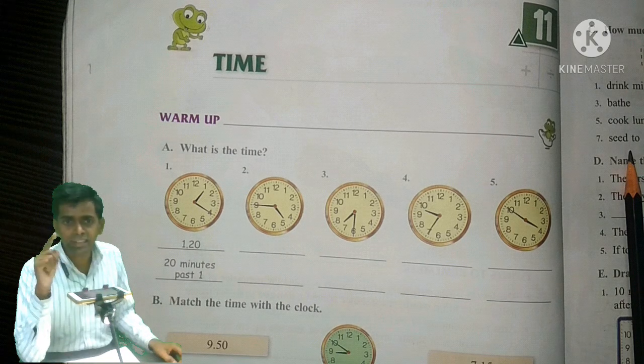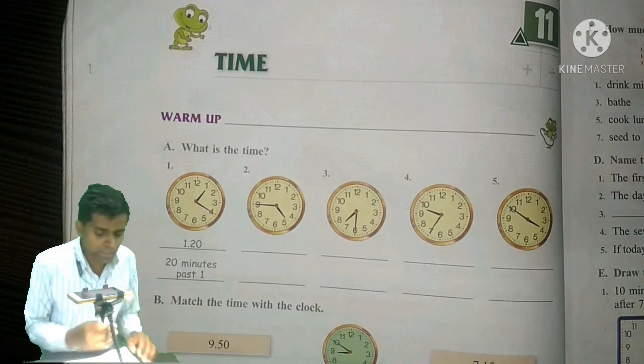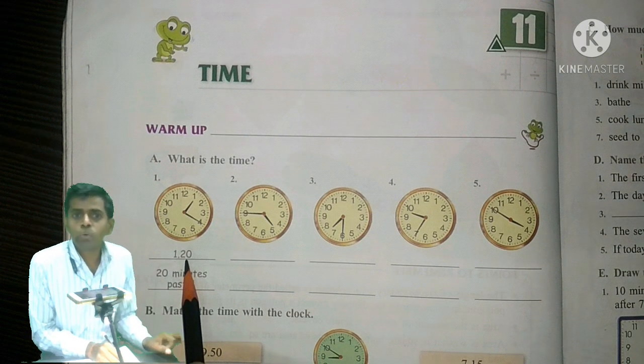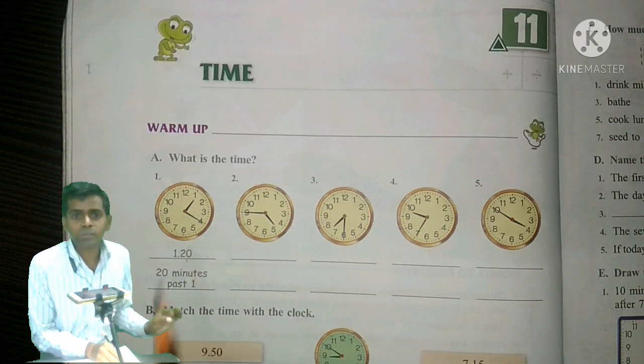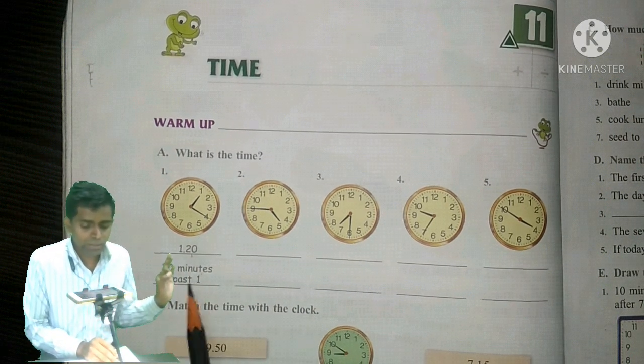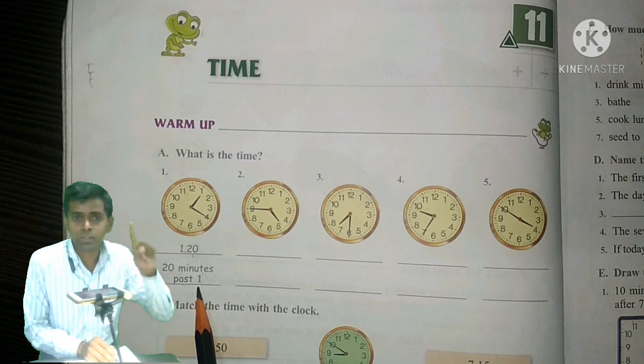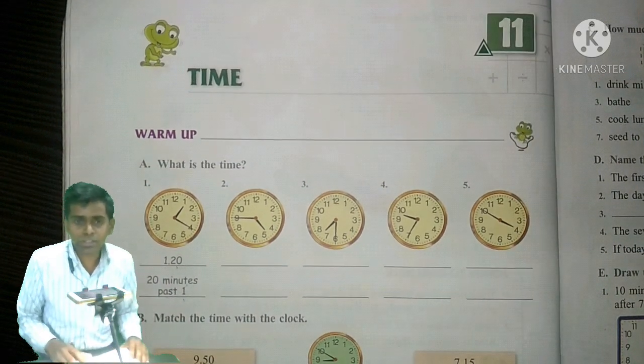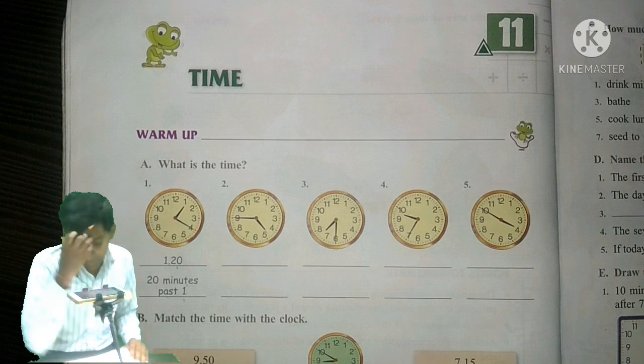First of all, we will write the hour and minutes. That means 1 hour 20 minutes. If you want to write the time in words, how can we write it? We can write 20 minutes past 1 o'clock. That means 20 minutes past 1. Similarly, we will solve these questions, and now solve with me, okay?